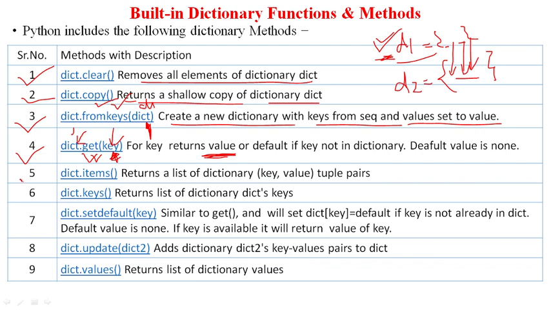Now we have the items function. It returns a list of dictionary key-value pairs as tuple pairs.